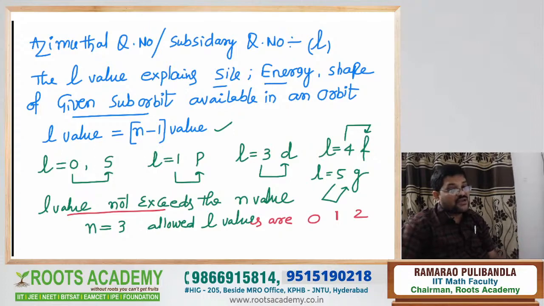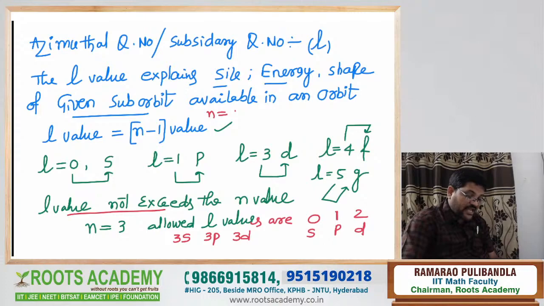You ask the one question, how sir? 0, 1, 2 available? s, p, d. If n is equal to 3, so s is allowed, p is allowed, d is allowed. Therefore, what are the subshells available? 3s subshell available, 3p subshell available, 3d subshell is available, like that. If n is equal to 4, what are the allowed L values? Allowed L values are 0, 1, 2, 3. That means s is allowed, p is allowed, d is allowed, f is allowed. Now, s, p, d, f, they are allowed in the fourth orbit. That means 4s, 4p, 4d, 4f, like that.